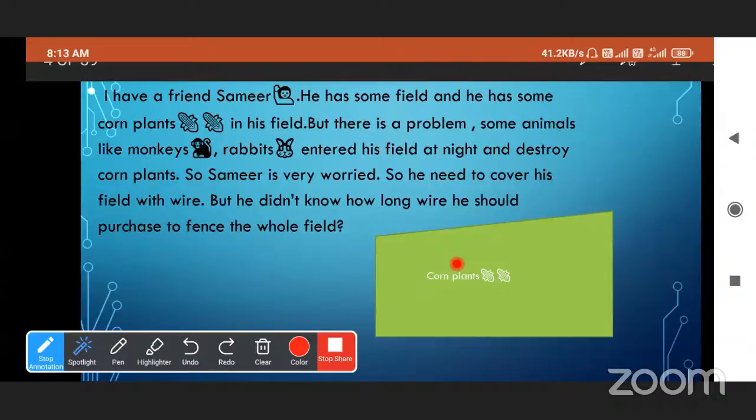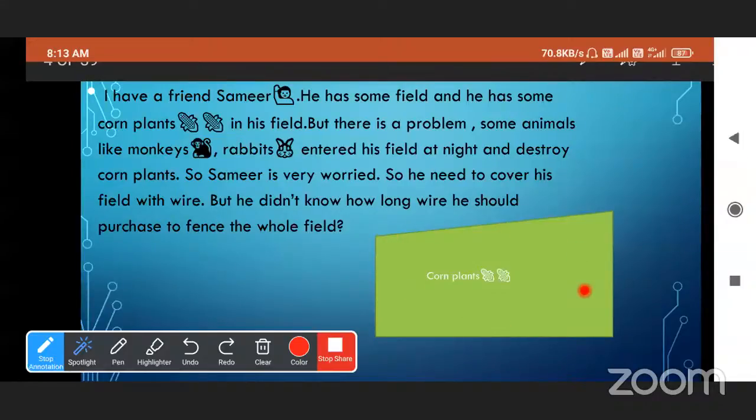We have to take out the perimeter of that field. Yes, very good. We have to find out the perimeter of this field, and then we can buy the wire. But how will we find out the perimeter of this field? Can you give me an idea?